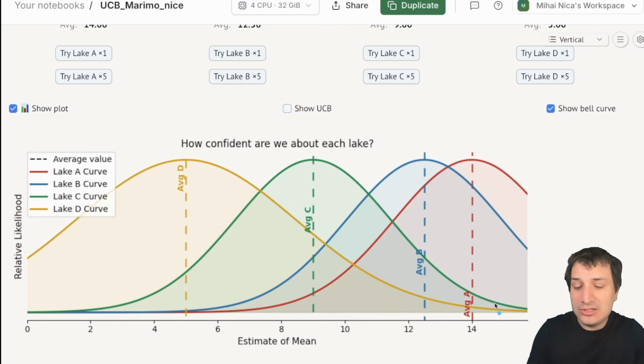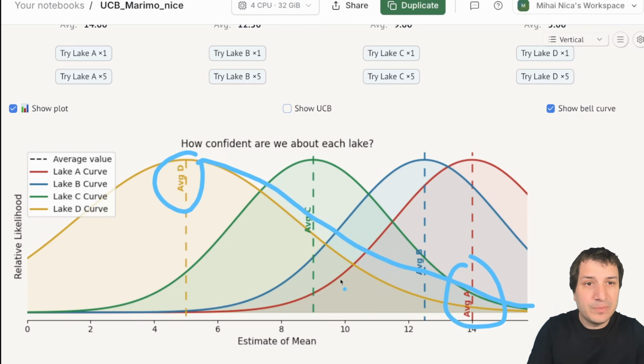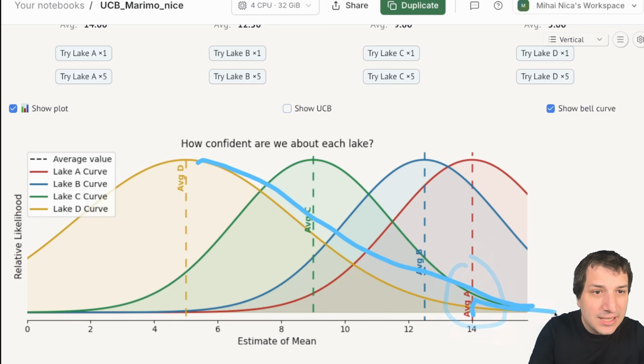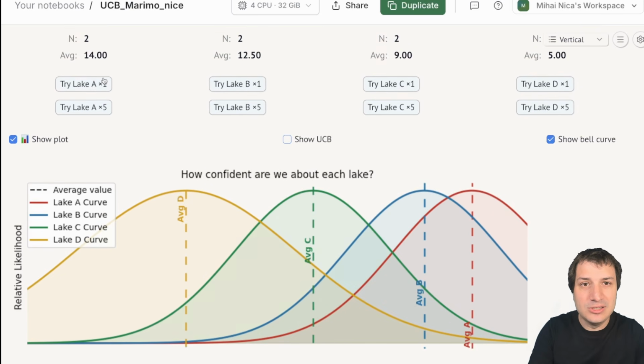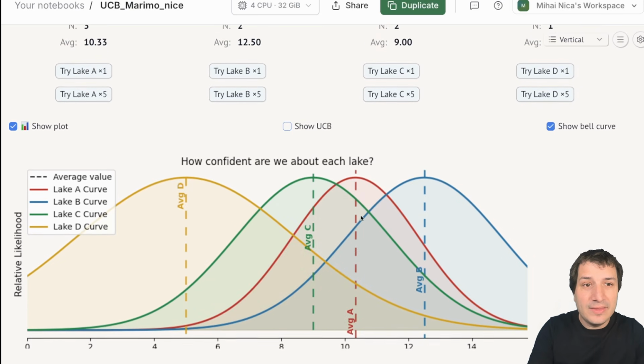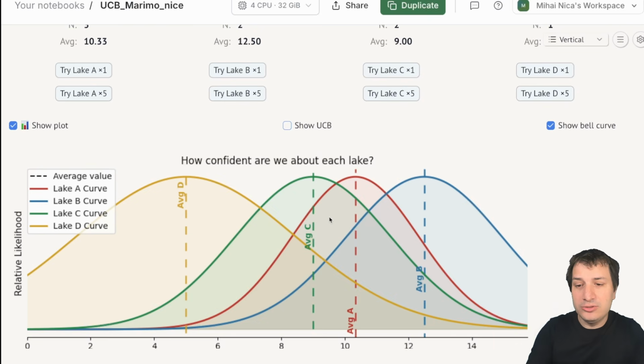When we look at this, we can see not just the average of D compared to the average of A, but we can compare this whole bell curve to the average. And we can see that actually the chance of Lake D being above Lake A right now is very, very small. So actually Lake A still seems pretty promising. So let me try Lake A a couple more times. Lake A. Okay, so Lake A, the average went down and it got more narrow because we tried it one more time.